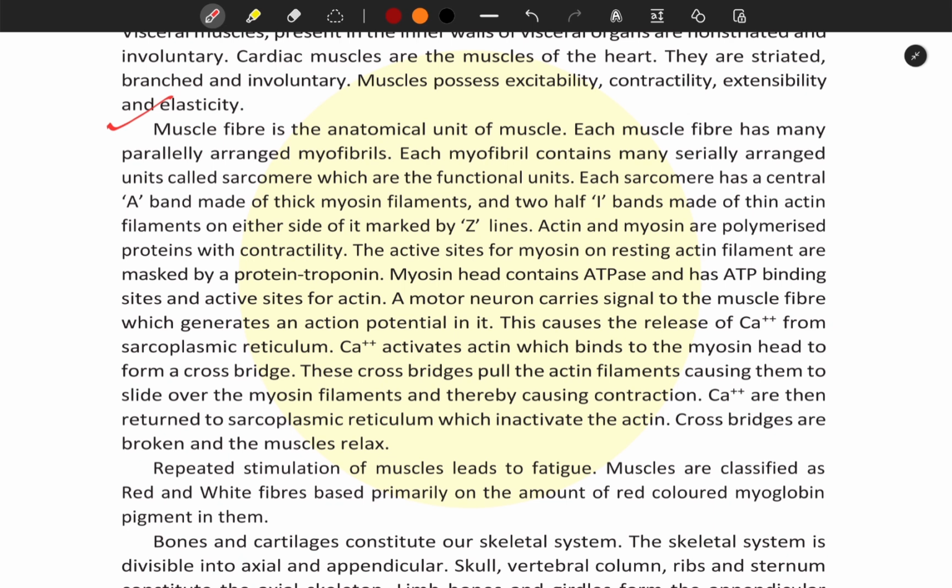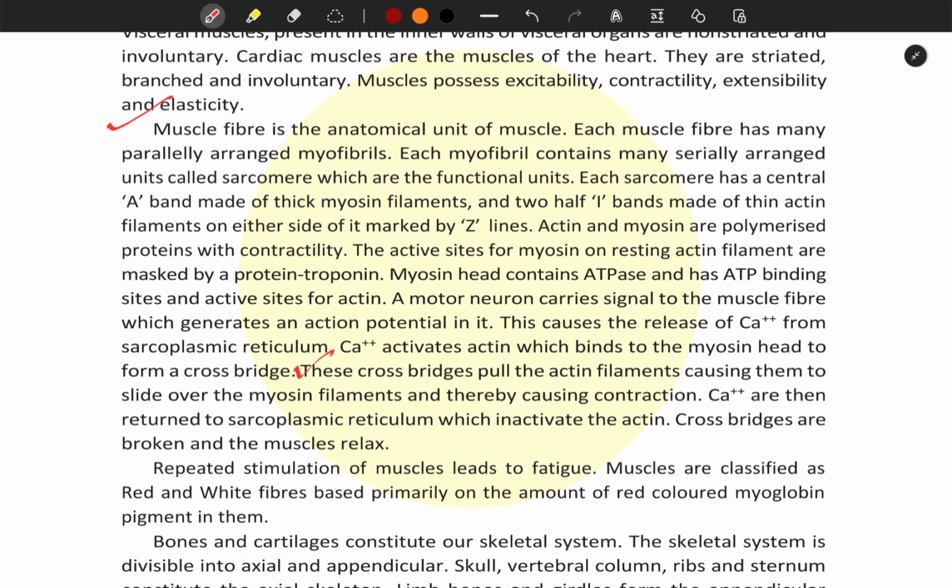The active sites for myosin on resting actin filaments are masked by a protein, troponin. Myosin head contains ATPase and has ATP binding sites and active sites of actin. A motor neuron carries signal to the muscle fiber, which generates an action potential in it. This causes the release of calcium ion from sarcoplasmic reticulum. Calcium ion activates actin, which binds to the myosin head to form a cross bridge. These cross bridges pull the actin filaments, causing them to slide over the myosin filaments and thereby causing contraction.